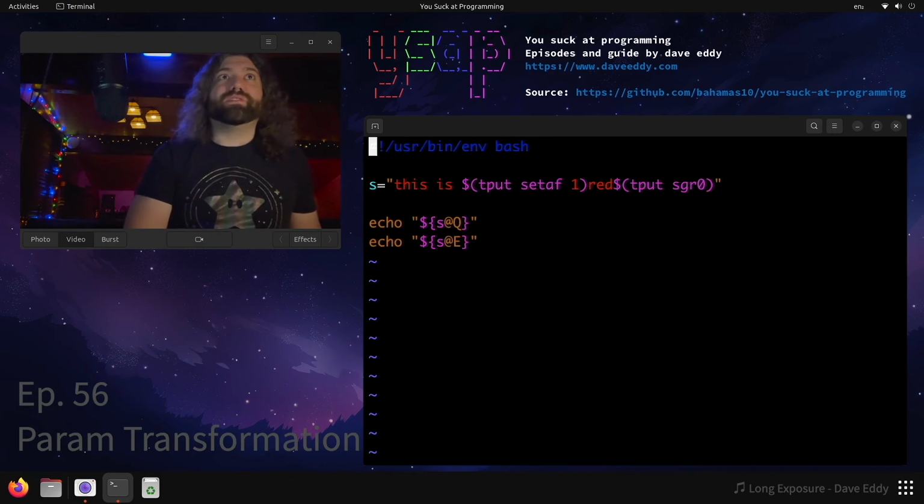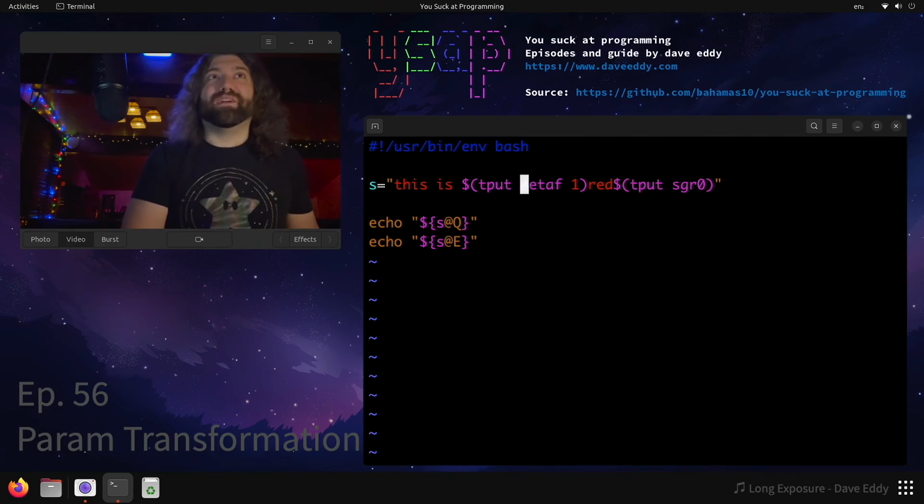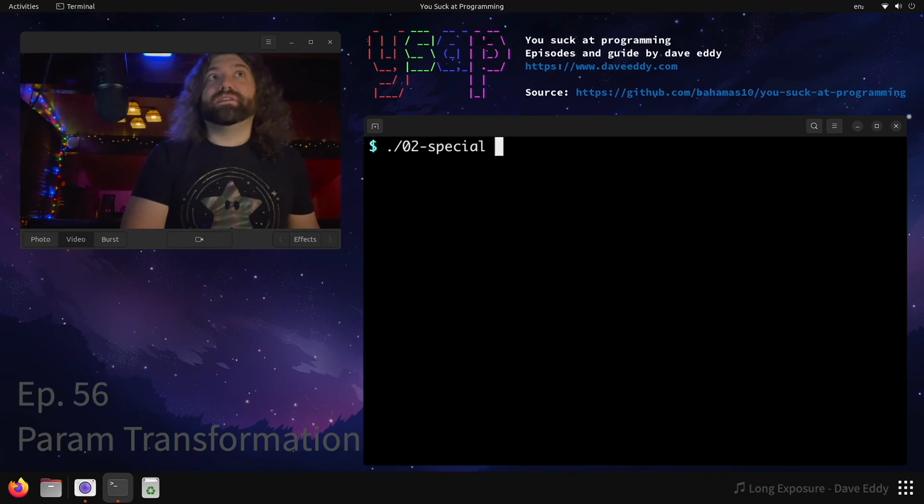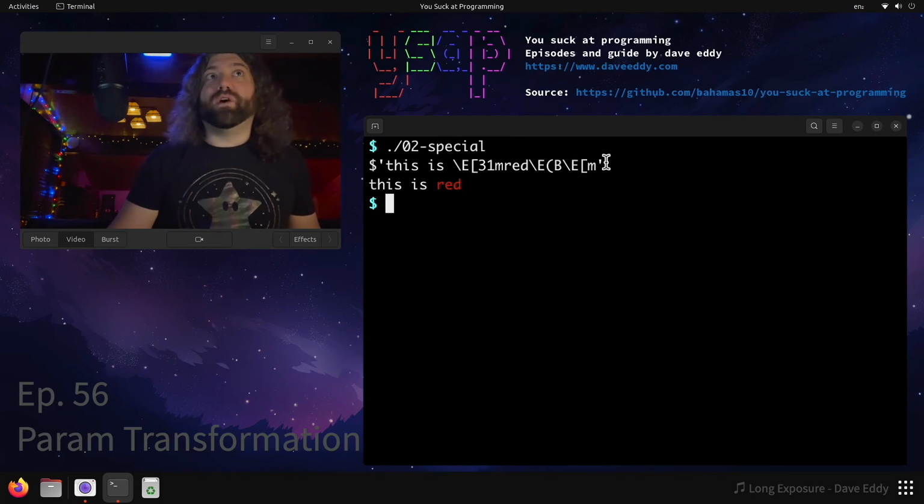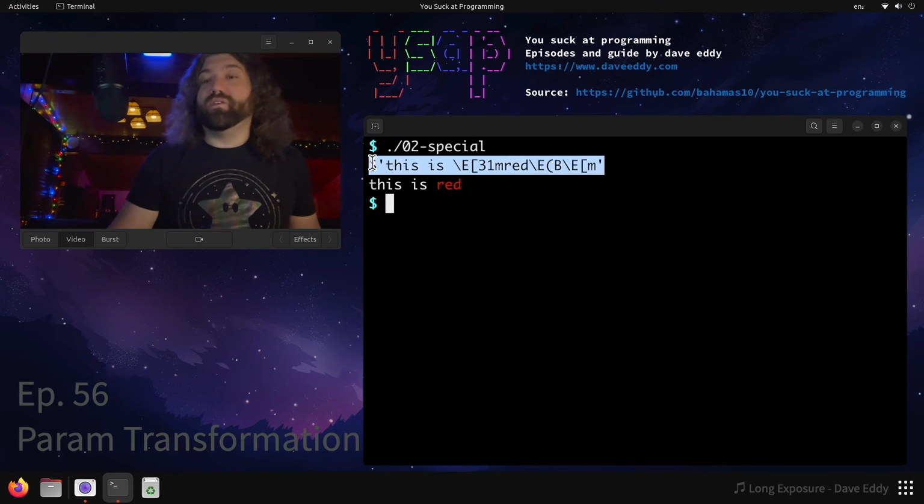What else do we have here? We have special. What's so special about this? Ooh, this is tput setaf 1, red, tput sgr0. So what's happening here? This is the ANSI escape code. This will print the code to make this text show up as red. It will actually be red on my terminal. And so what we do is we put it with a Q for quoting and an E for expansion. So E will actually expand special characters. So let's take a look at what happens when we run this. So as you can see, the quoted one, this safely quoted what we wrote.